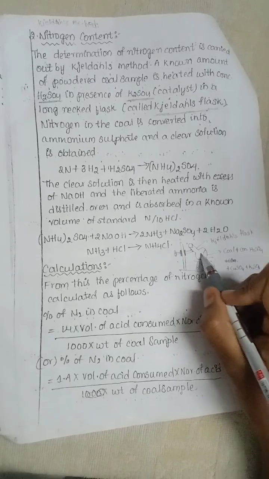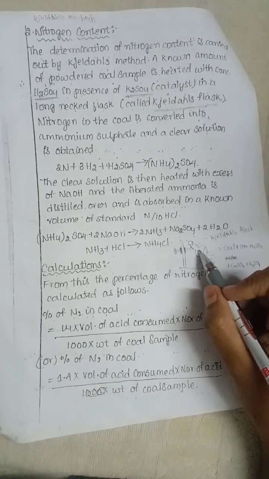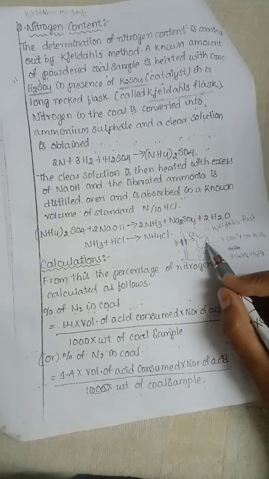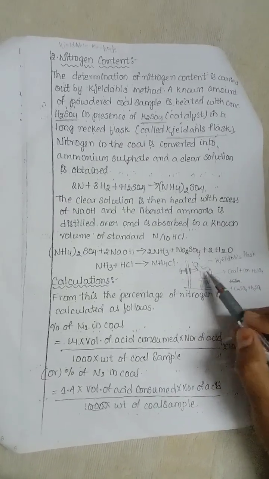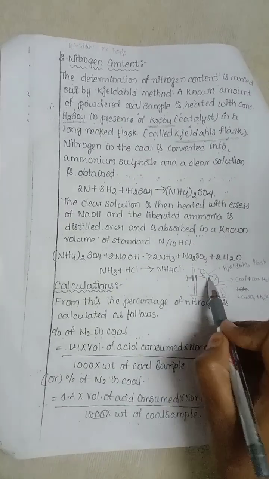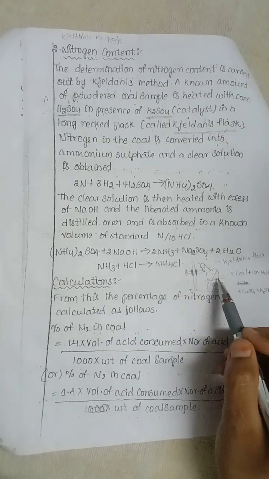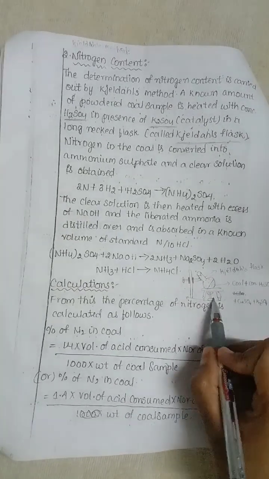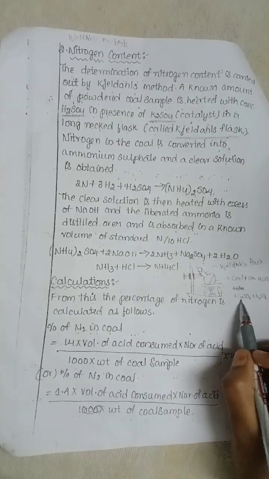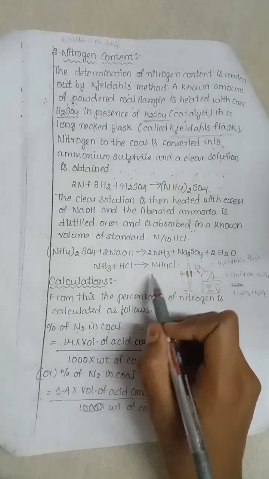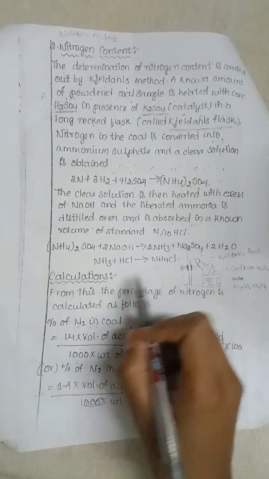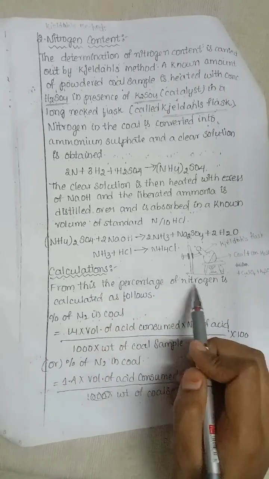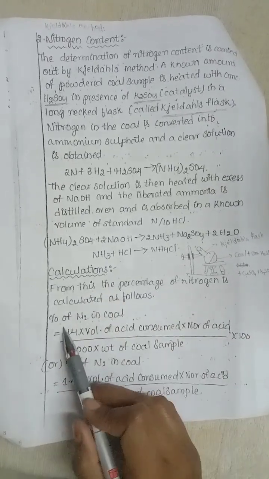This is the Jaldas flask used in Jaldas method. It is also known as the nitrogen content process. This long necked Jaldas flask is connected with coal and concentrated H2SO4. By heating this with CuSO4 and K2SO4 it results in NH4Cl. By calculating the percentages, the percentage of nitrogen is calculated as follows.